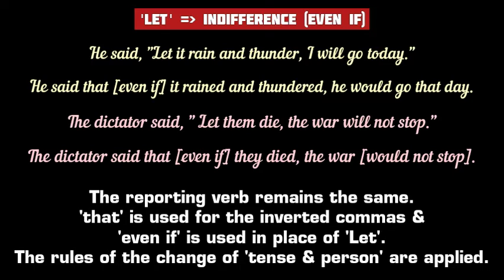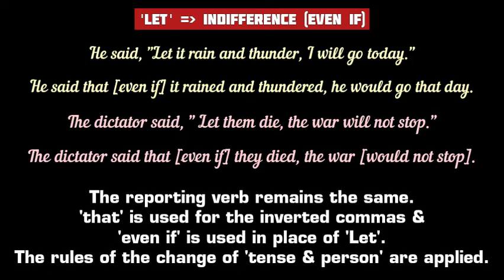Here the sentence, let it rain and thunder, expresses the speaker's indifference, his lack of concern for the rain and thunder. In such a case, the reporting verb said remains unchanged, the conjunction that is used, and the word let is replaced with even if.